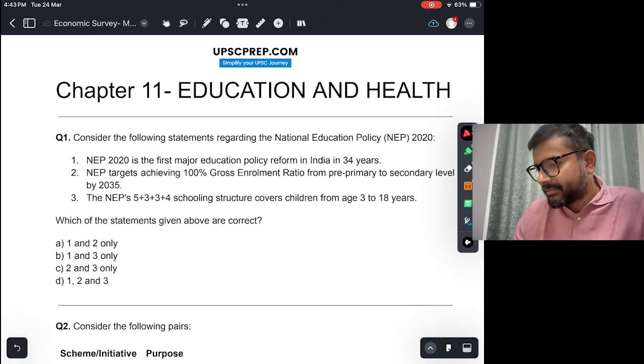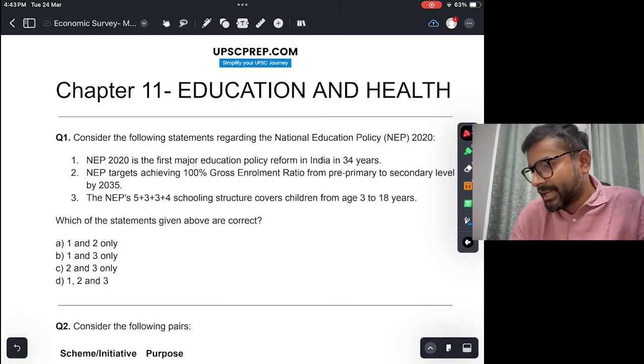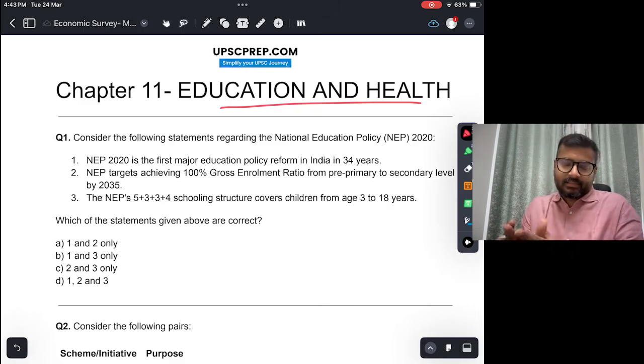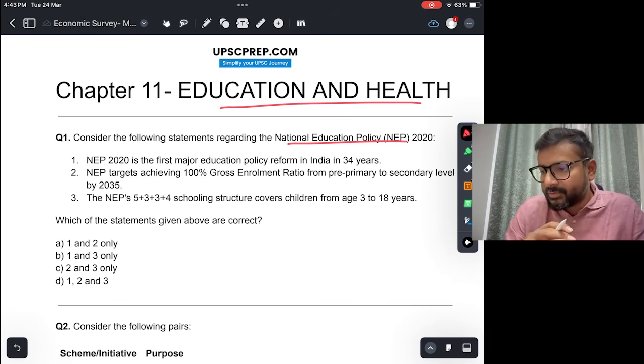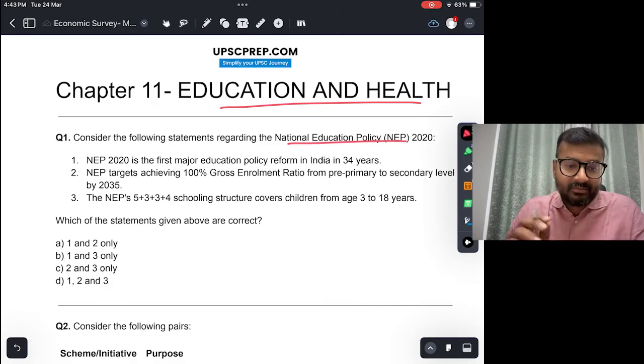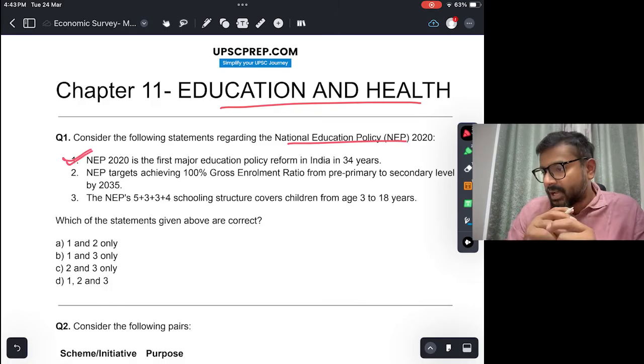Let's come to chapter 11. Chapter 11 is on education and health. Consider the following statements regarding the National Education Policy of 2020. NEP 2020 is the first major education reform in India in 34 years. This is correct. The last major education reform was 34 years ago, in 1986. Now it has come in 2020.